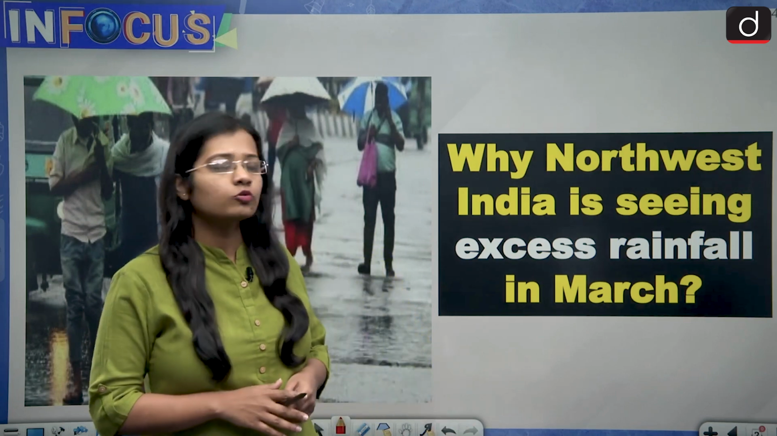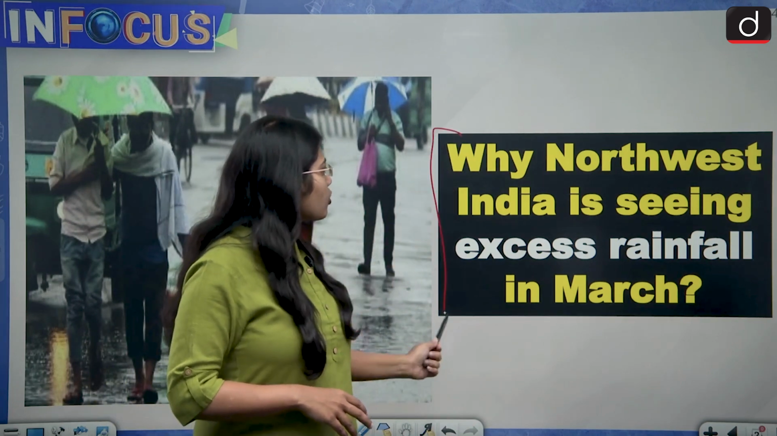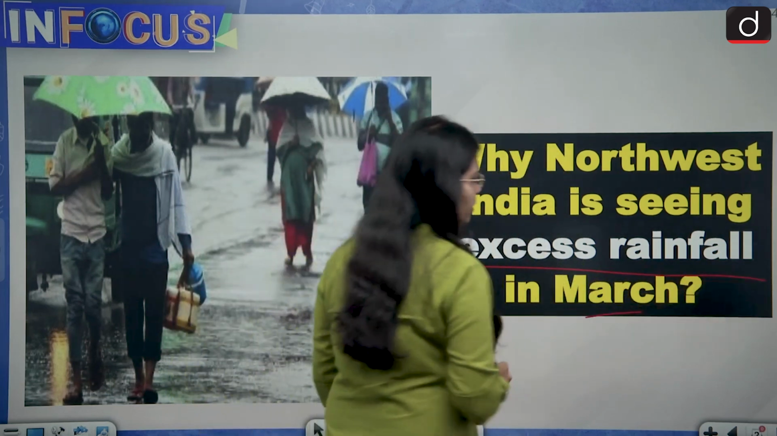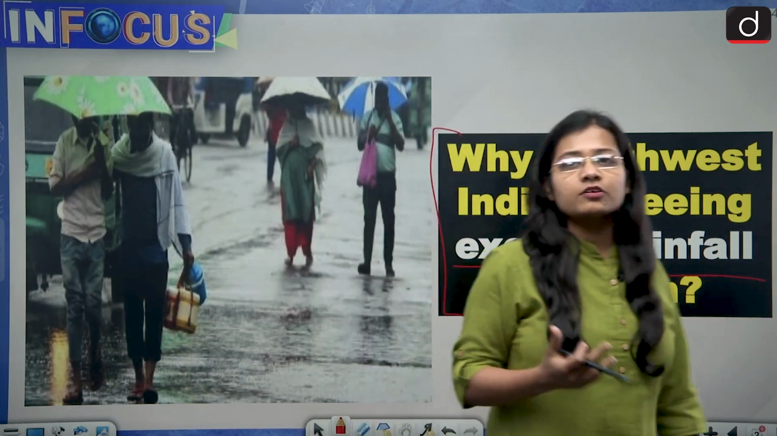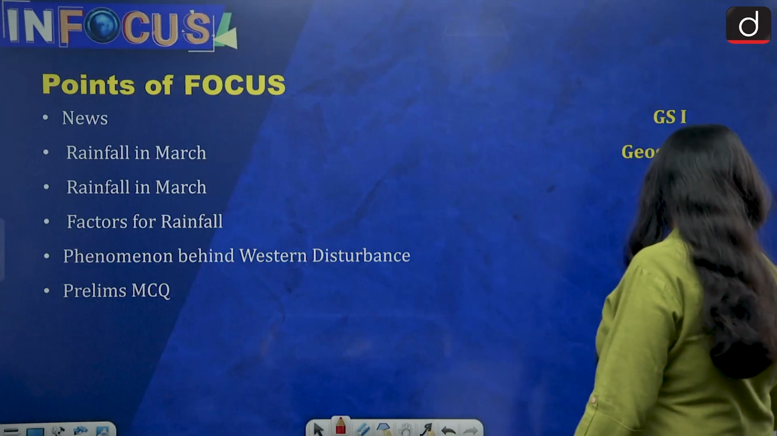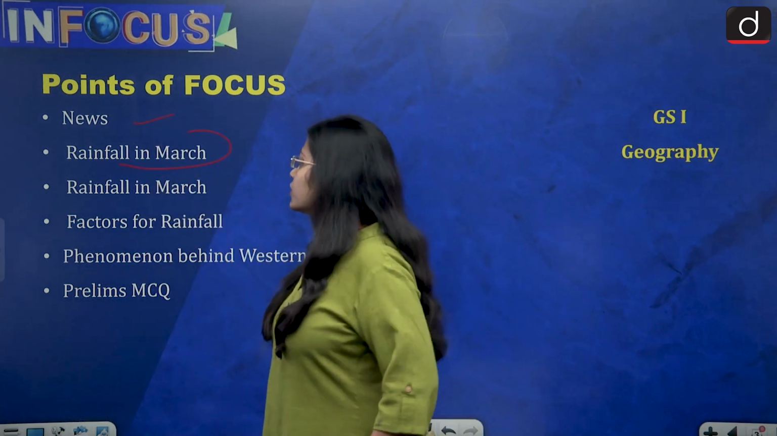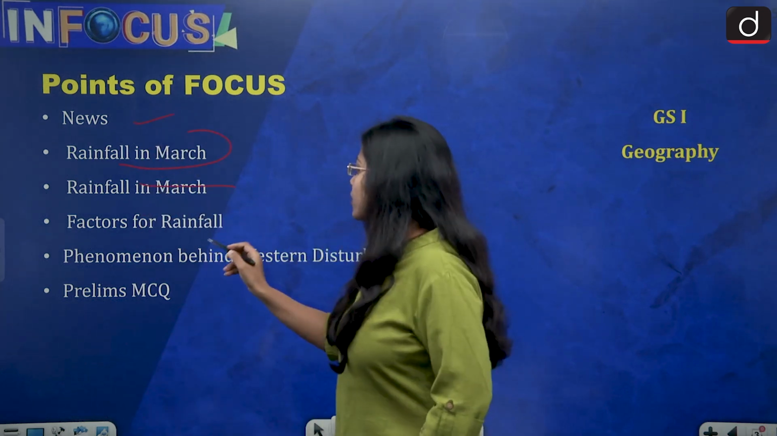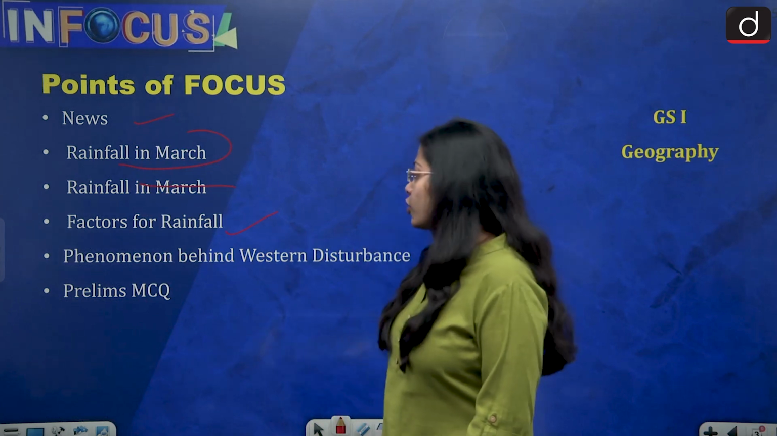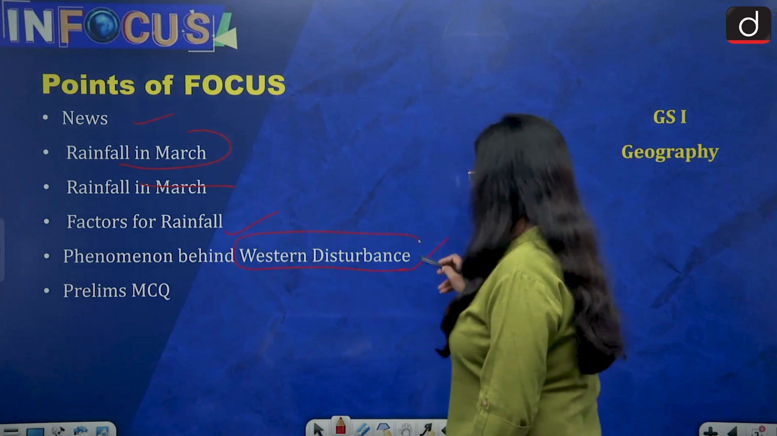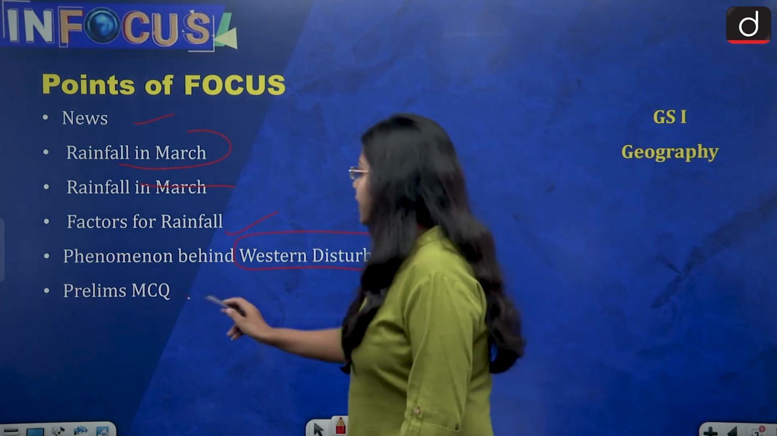I am Aisha Singh, and in today's video we will be looking into the topic of why northwestern India is seeing an excess rainfall in the month of March and why it is so unusual. So let us first understand the timeline of the video. First the news, then rainfall in the month of March, then the reasons for this rainfall, the phenomena behind the Western disturbance and the Western disturbance phenomena overall. Then in the end, a prelims MCQ.